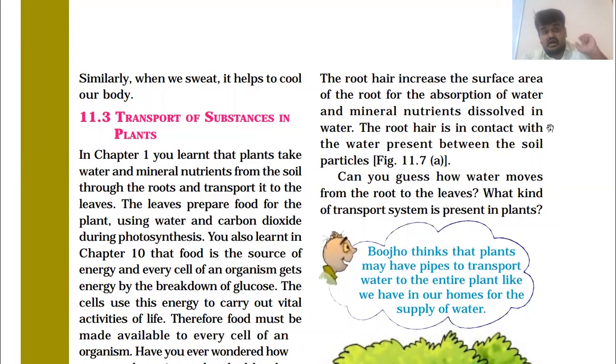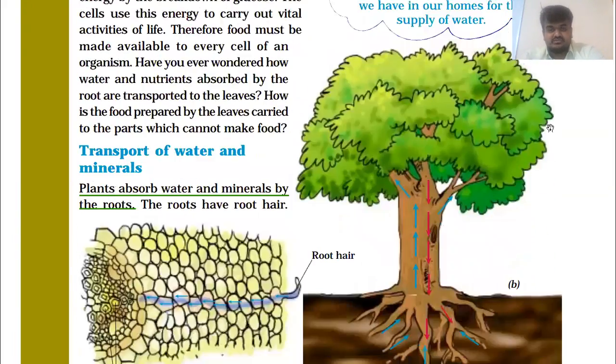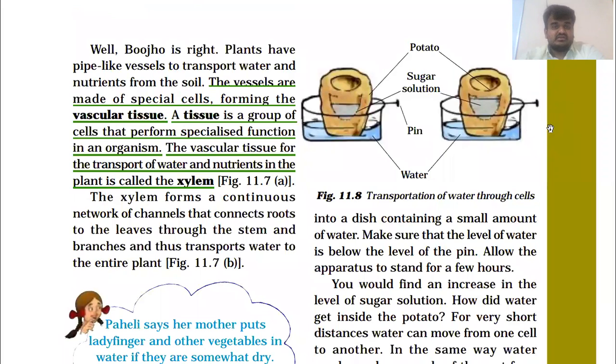But how are these roots sending the water to the leaves? Is there any pump in the plant? Let's see what kind of transport system is present in plants. Same question. Plants have pipe-like vessels to transport water and nutrition from the soil. Okay, there is no pump, but some pipe-like vessels must be there.